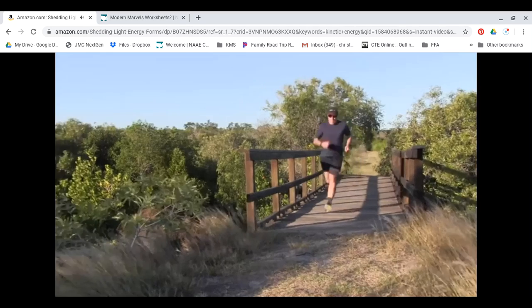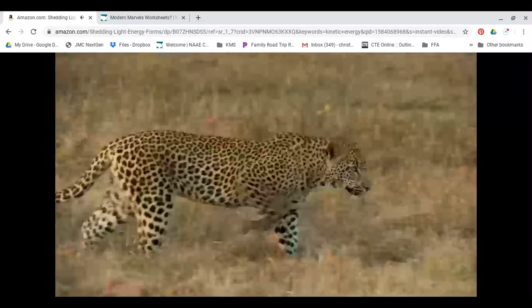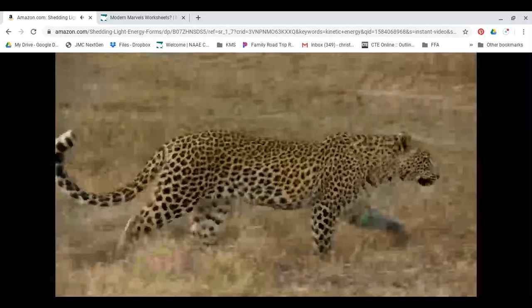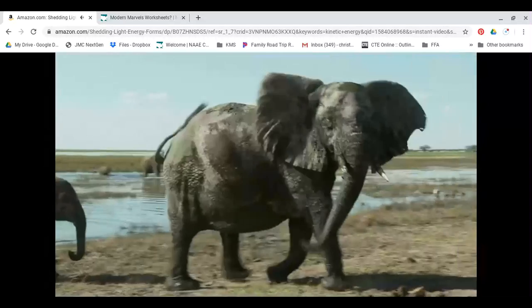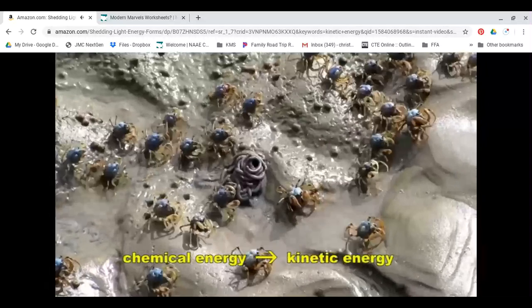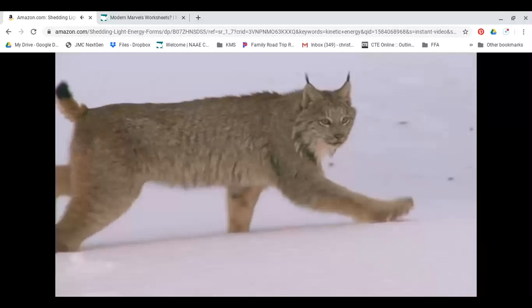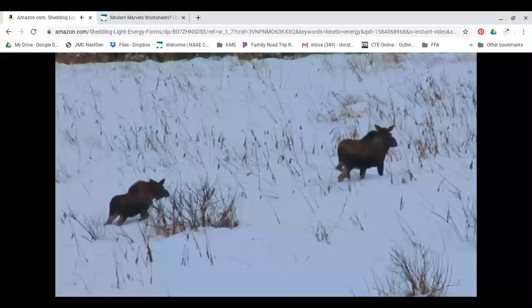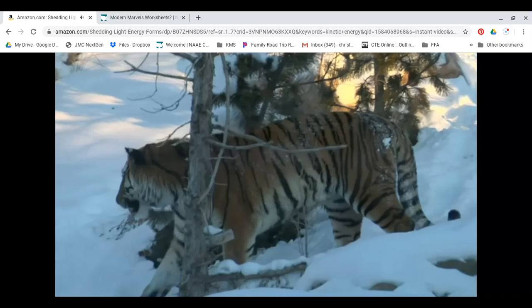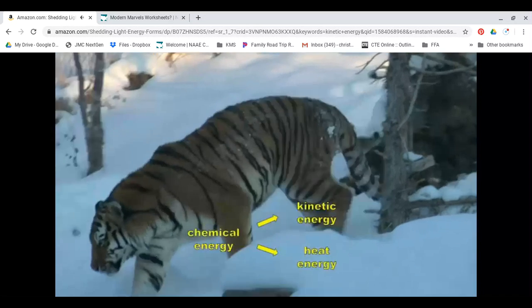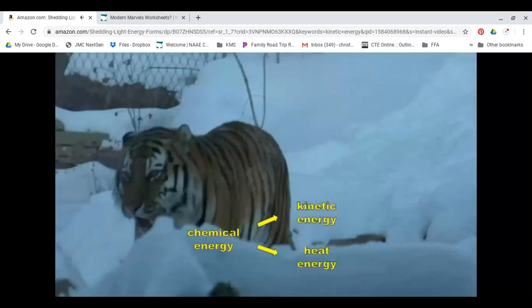Our bodies, and those of all animals, convert the chemical energy that is stored in the food that we eat into kinetic energy. Food is our energy source. Once again, we can represent this information in a simple graphical way. Chemical energy transforms into kinetic energy. However, in humans and other mammals, a lot of the energy is also converted to heat energy, so that our bodies maintain a temperature of about 37 degrees Celsius, even in very cold conditions. The chemical energy in our food is actually transformed into kinetic energy and heat energy.